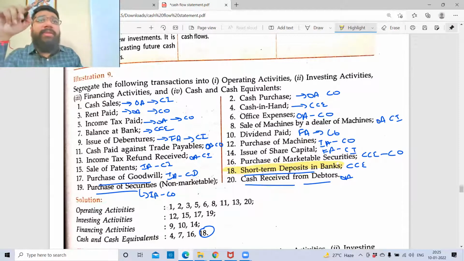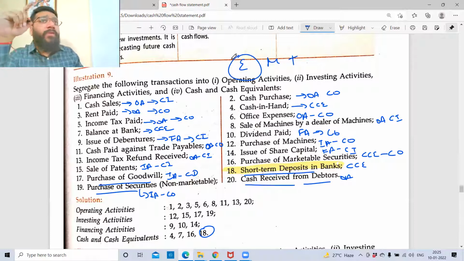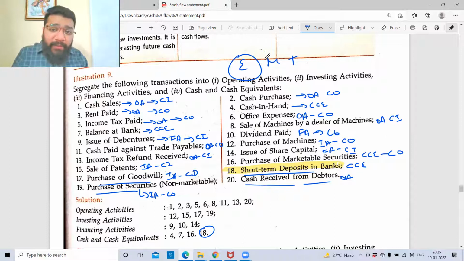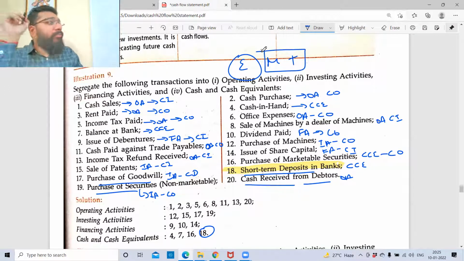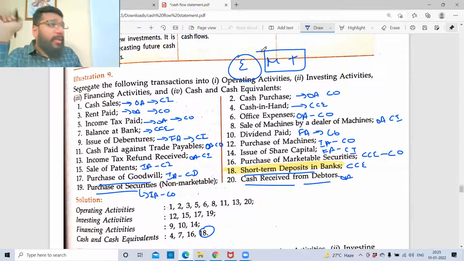I would suggest that once you go back home, do all these questions once by yourself, and you will be able to categorize the questions into 3 parts: easy, medium, or tough. Easy ones, if you're getting them right now, you can get them right anytime. Medium and tough ones are those which can lead to confusion, so you have to mark them. The tough ones you definitely have to mark, because in the exams there is a high probability of you repeating the same mistake you're making now. Frequent revision will help you avoid those mistakes.